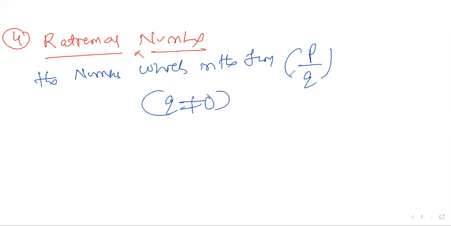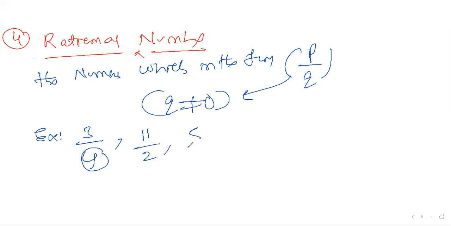Example, 3 by 4. This looks like p by q, but 4 should not be 0. You can say 11 by 2, 5 by 7, 8 by 7, or 11 by 13. Whatever number you write, it will be like a fraction. These all come under rational numbers. The numbers you write in the form of p by q come under rational numbers.